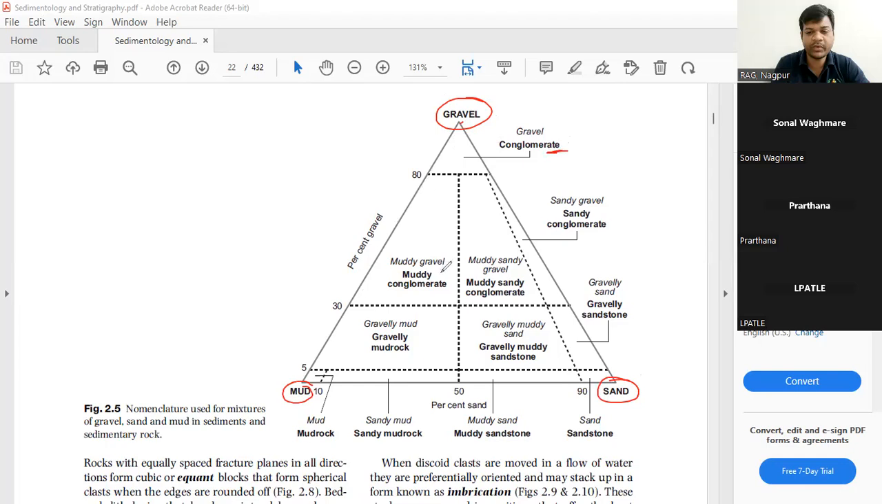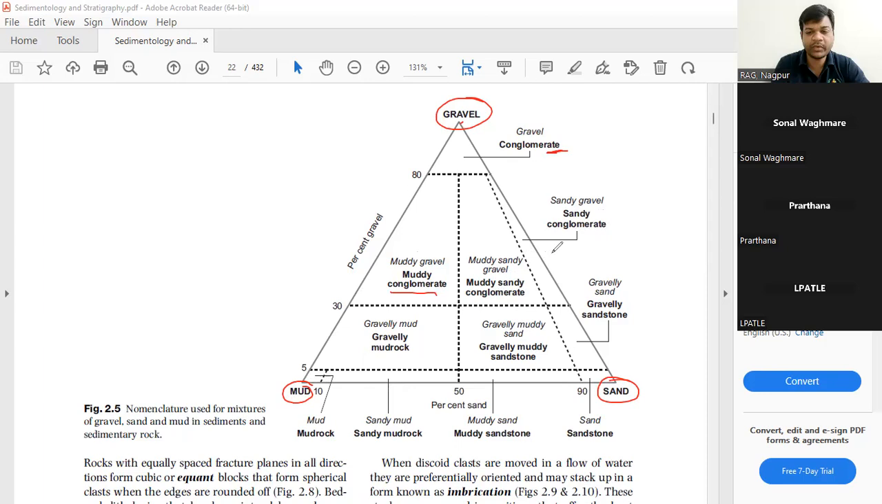30 to 80% it will be muddy gravel, that means mud supported or matrix supported conglomerates, muddy conglomerates. Here, muddy or sandy gravel, or muddy or sandy conglomerate, because sand is also coming. Mud is also there and sand is also there. And here it will be called a sandy conglomerate, because the amount of mud is almost negligible.